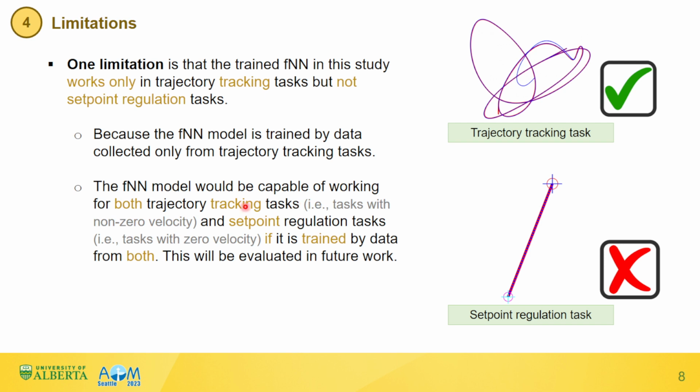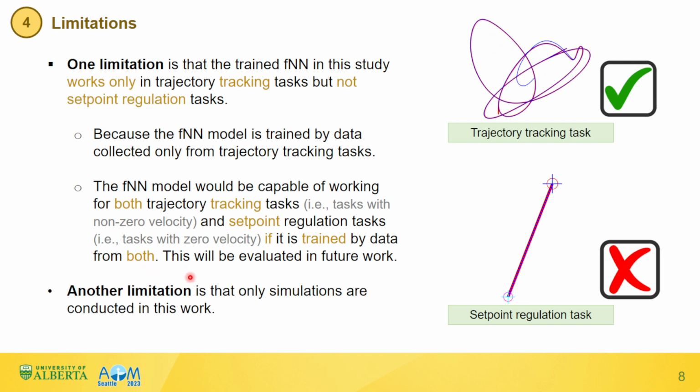Therefore, the feed-forward neural network model would be capable of working for both trajectory tracking tasks and set point regulation tasks if it is trained by data from both. This will be evaluated in future work. Another limitation is that only simulations are conducted in this work. In future work, we will evaluate the proposed framework through physical experiments.